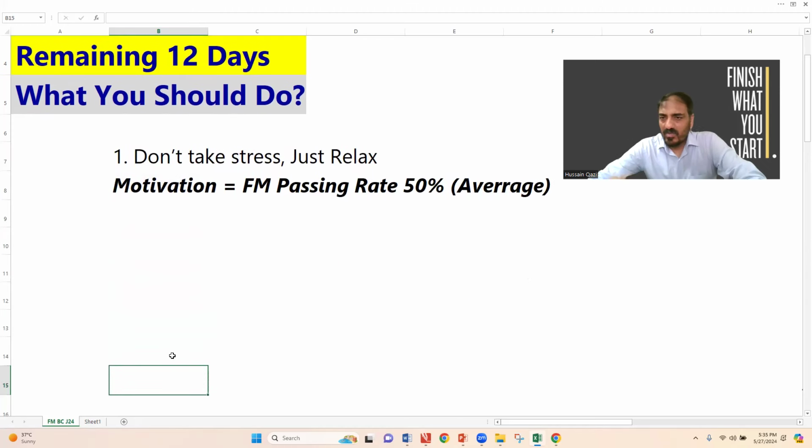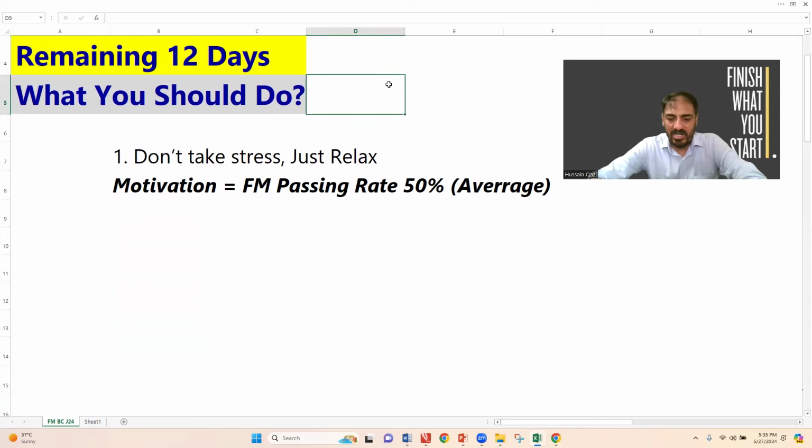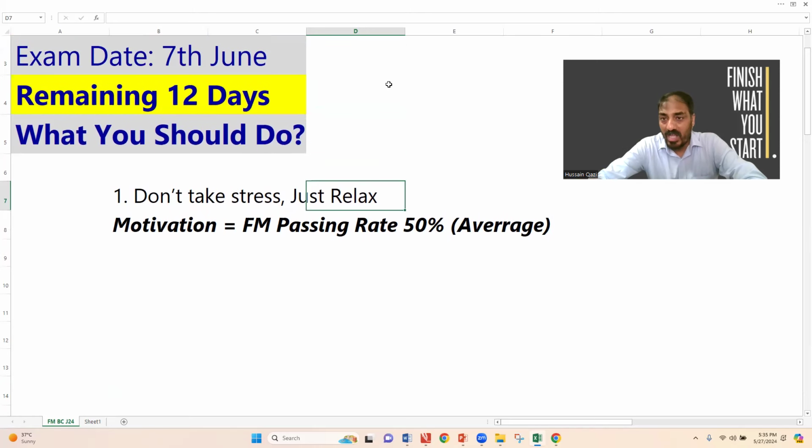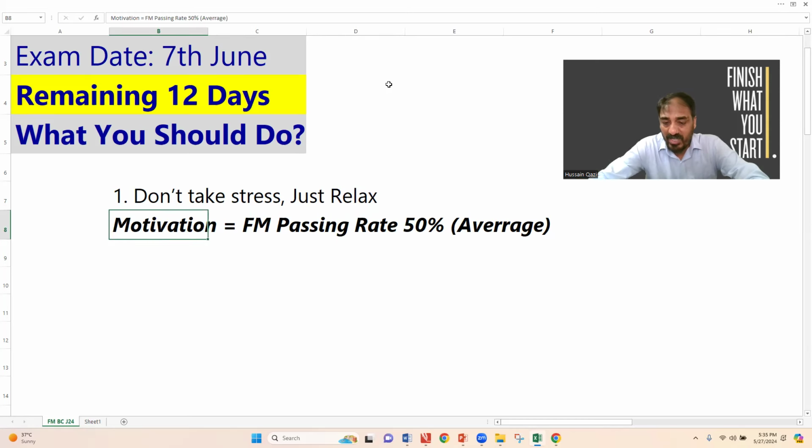Number one, students, the very first point I wanted to share with you: don't take stress, just relax. You have not to panic and you have not to stop, which means don't be afraid and don't stop. Keep moving. You know what the highest motivation factor for this subject is?